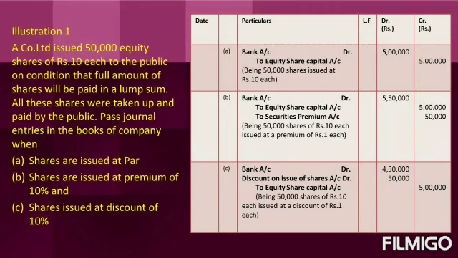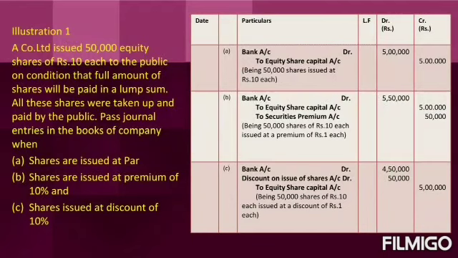This is illustration 1. A company limited issued 50,000 equity shares of rupees 10 each to the public on condition that the full amount of shares will be paid in lump sum. All the shares were taken up and paid by the public. Pass journal entries in the books of the company when shares are issued at par, shares are issued at premium of 10% and shares are issued at discount of 10%.